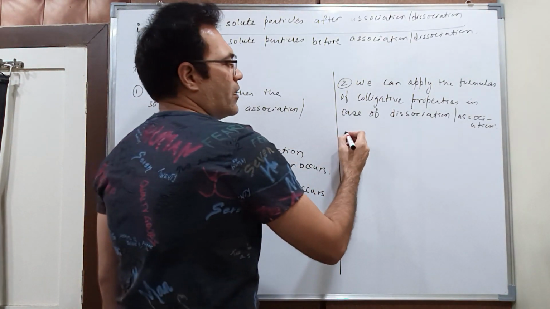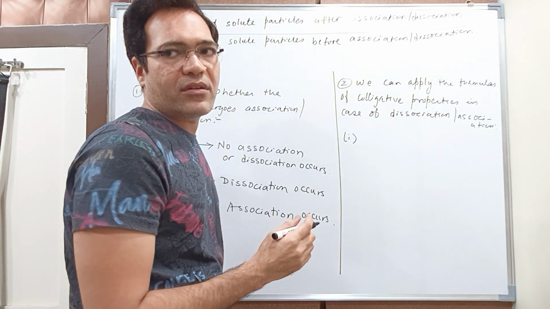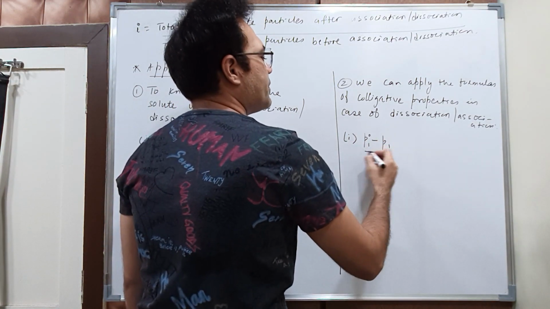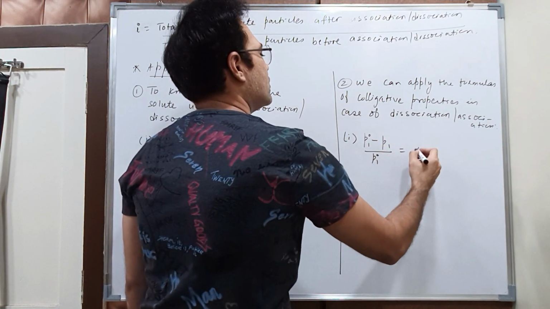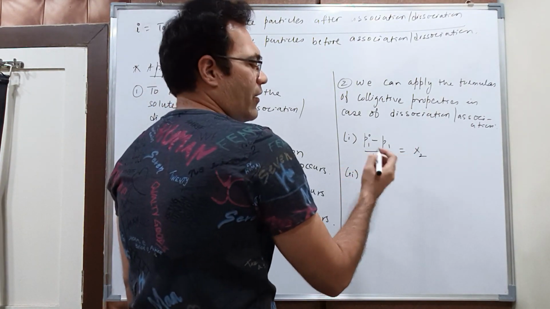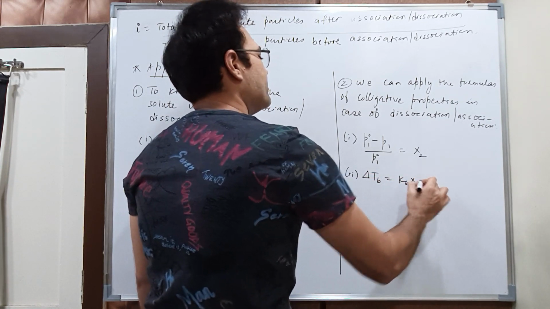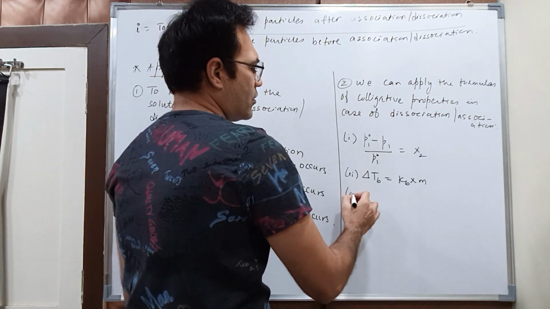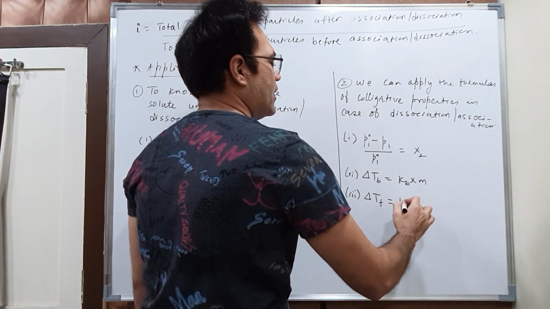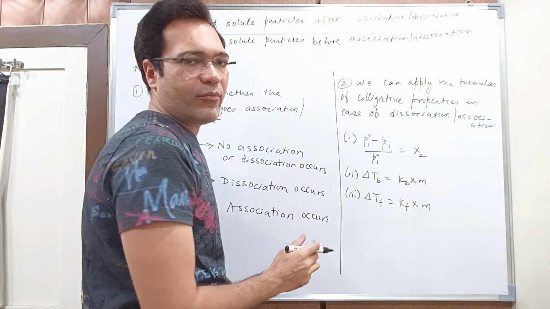Let's see how. The first formula, relative lowering of vapor pressure, was (P1° minus P1) upon P1° is equal to X2. The second formula, for elevation of boiling point, was delta Tb is equal to Kb into m. The third formula, for depression of freezing point, was delta Tf is equal to Kf into m, which is very similar to elevation of boiling point.